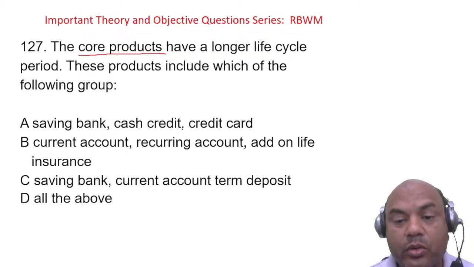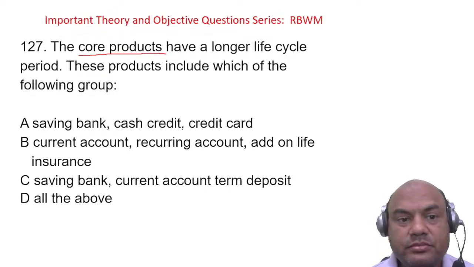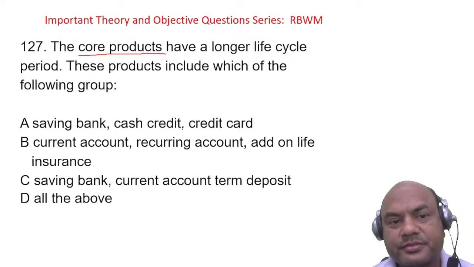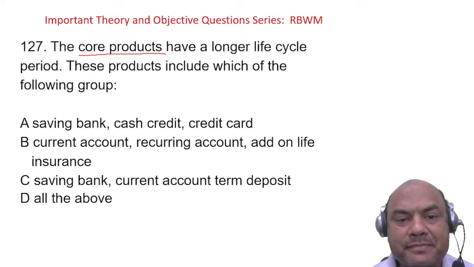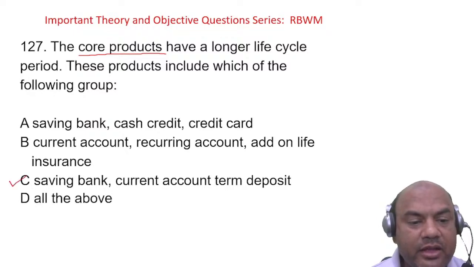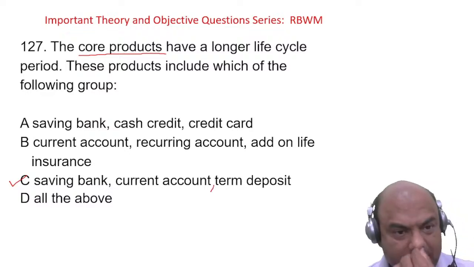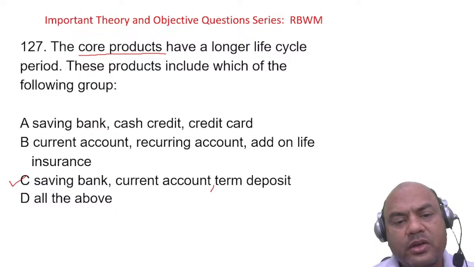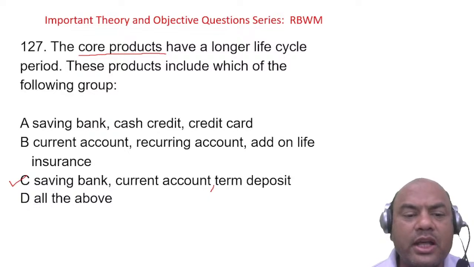Core product. Now I want a core product from your side. Which one is a core product? Which are the core products? Think over it. Everyone answer in the comment section. Core products of the banking system are saving, current and FD. These are the core products of any banking system. They'll always have a long-term growth or long-term life. They will never have a short life or decline immediately.